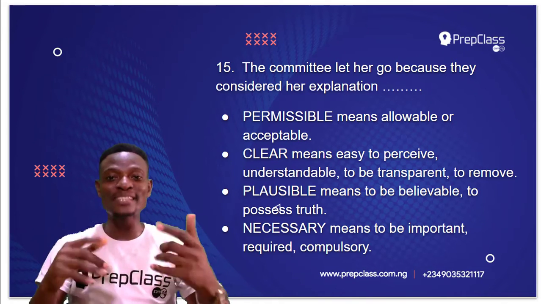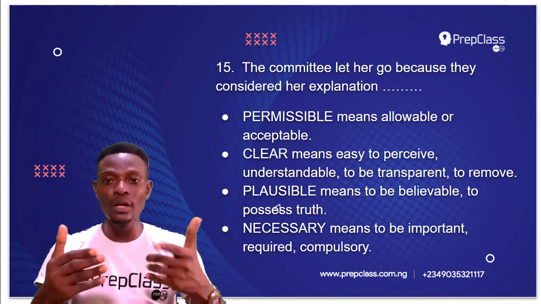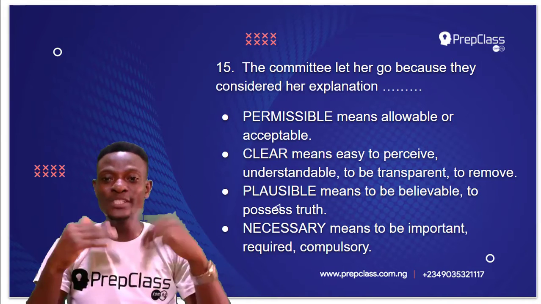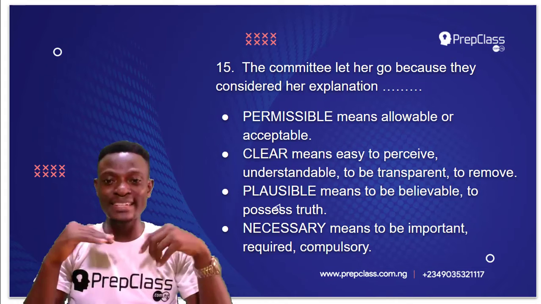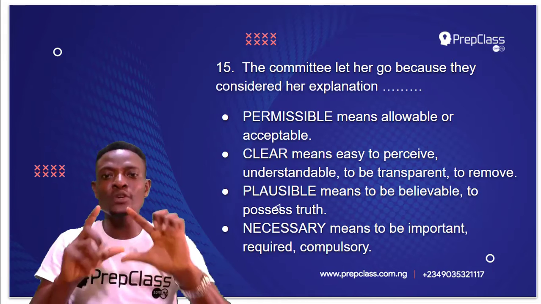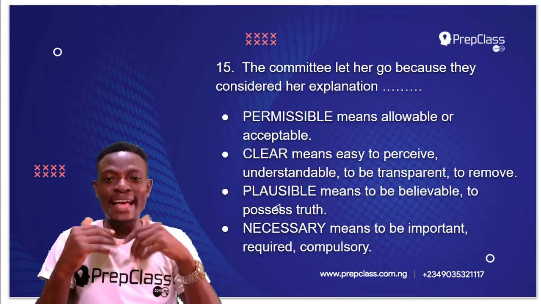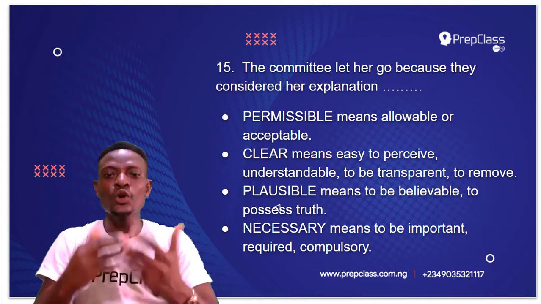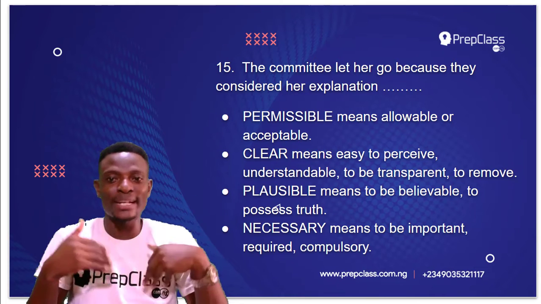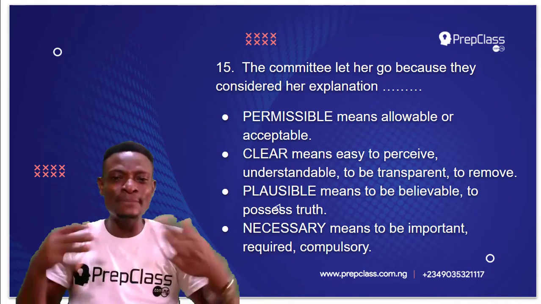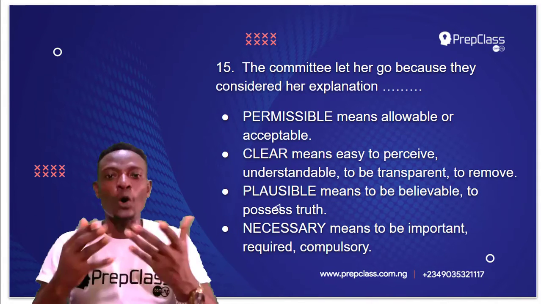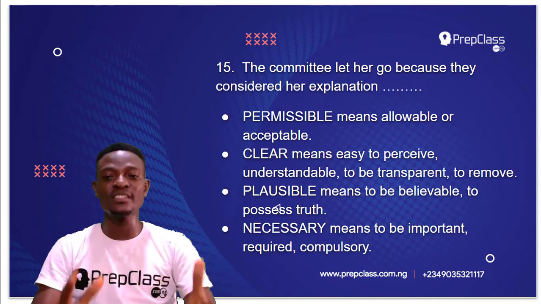So which of these options will best complete this sentence? Is it permissible, which is allowable or acceptable? Is it clear, which is easy to perceive and understandable? Is it plausible, which means to be believable or to possess truth? Is it necessary, which means to be important or required? Now, the answer to this question is plausible. The committee let her go because they considered her explanation believable. Her explanation possesses truth. It's not just because the explanation is acceptable. No, because the explanation is believable, because it possesses truth. So the committee let her go because they considered her explanation plausible.